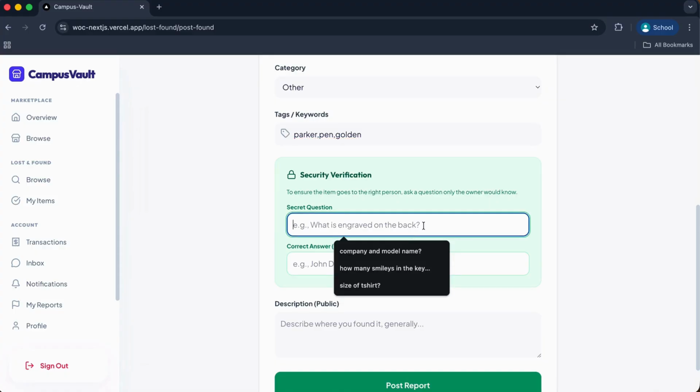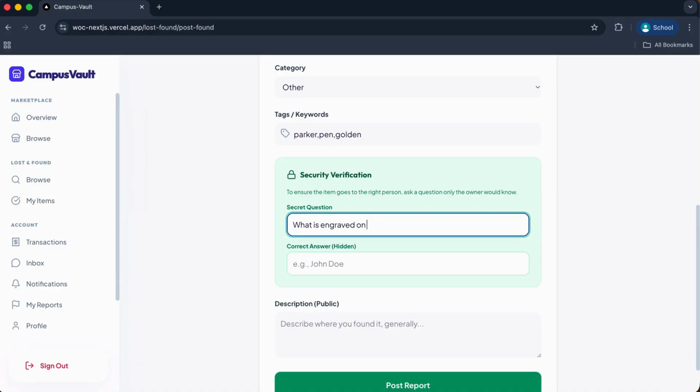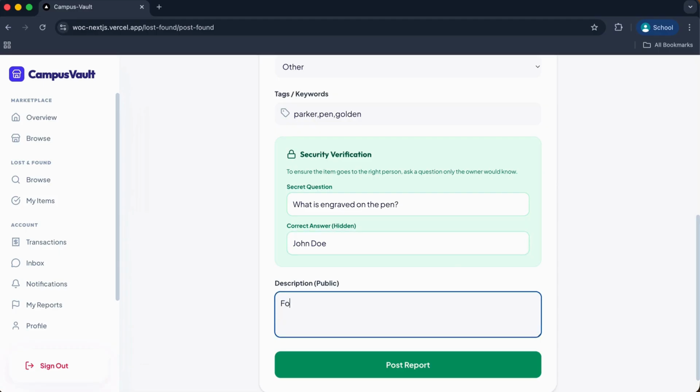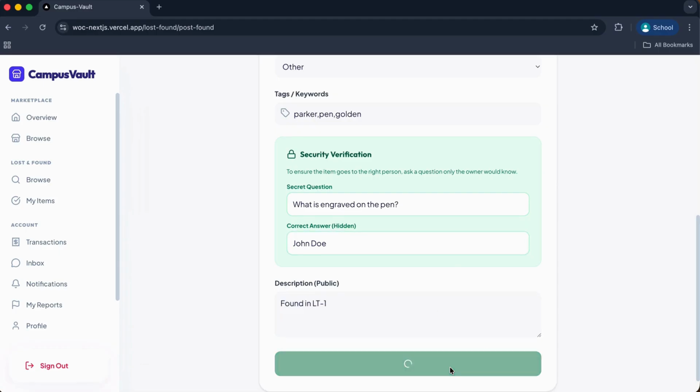Let's say the question is, what is engraved on the pen. Let's say the image found only. Description, let's say found in 21. I will post this report.